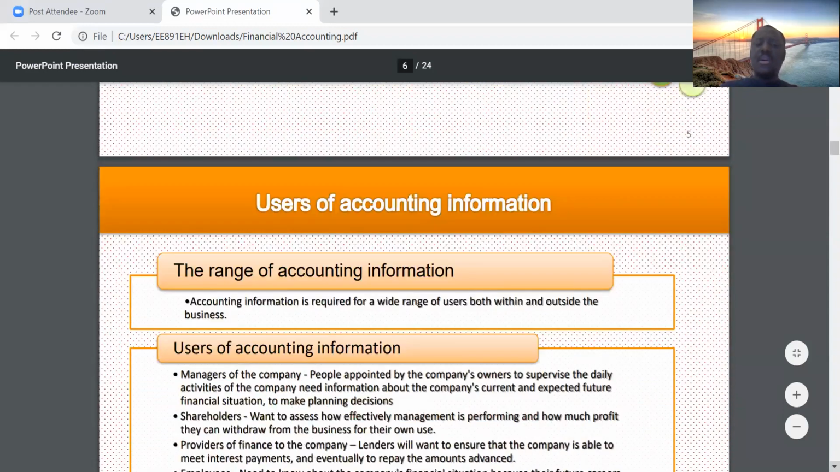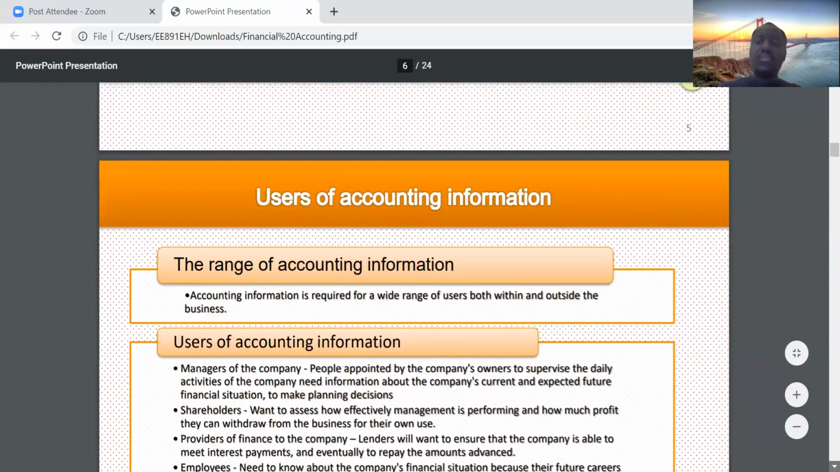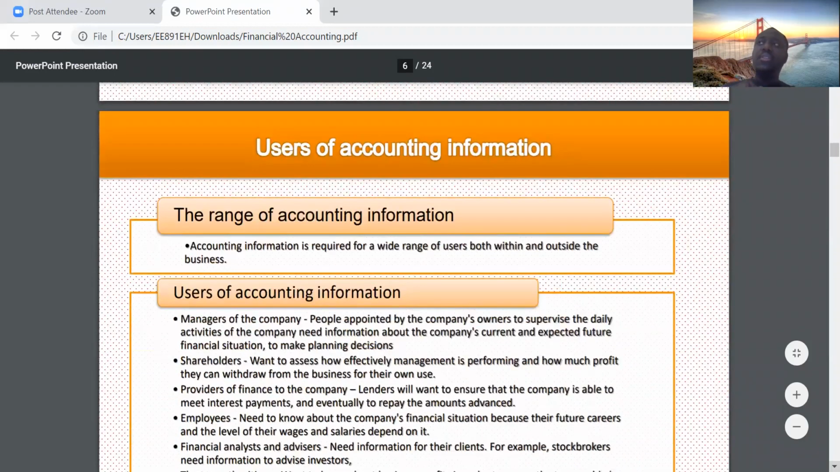The next slide, we talk about the users of accounting information. Remember, in our definition for accounting, we said accounting is simply, remember CRSC. Accounting is simply what? Collection, recording, summarizing, and communicating. So we are communicating to people who use accounting information. So accounting information is required by a range of users, both within and outside the organization. So let's look at some of the users of accounting information.